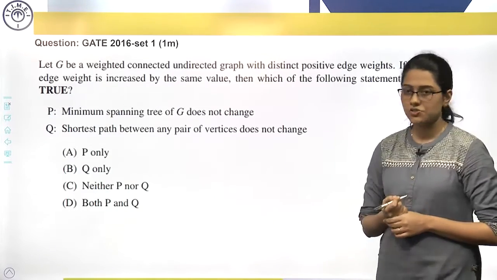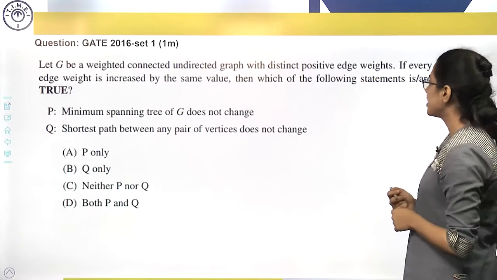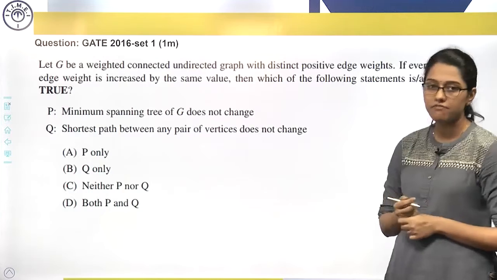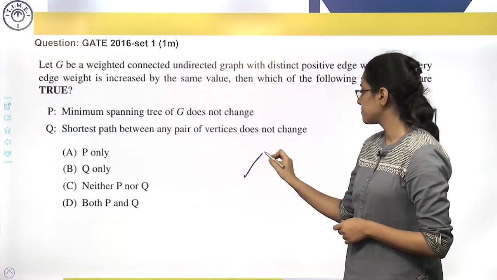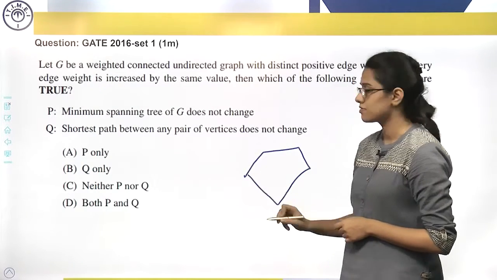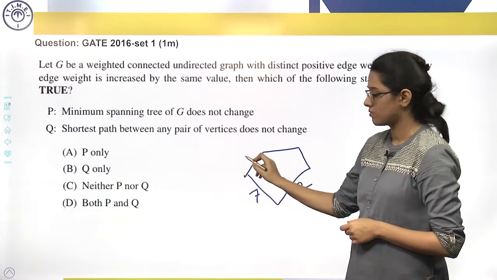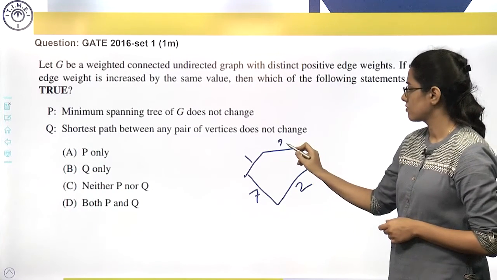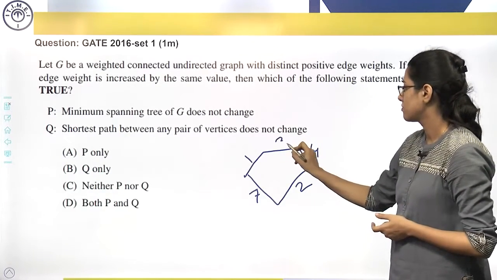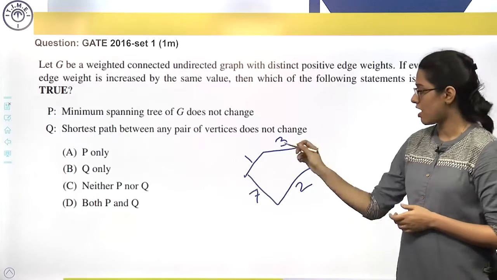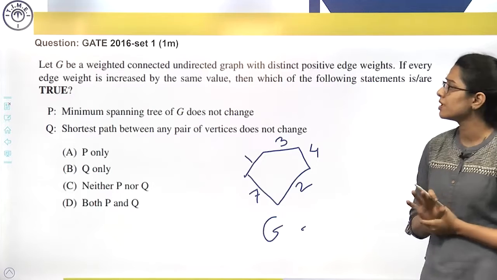This is a GATE 2016 question. Let G be a weighted, connected, undirected graph with distinct positive edge weights. If every edge weight is increased by the same value, then which of the following statements is true? So first, take one graph which has distinct edge weights. This is the graph I have considered where all the edge weights are distinct and it should be connected. That is the only condition required.